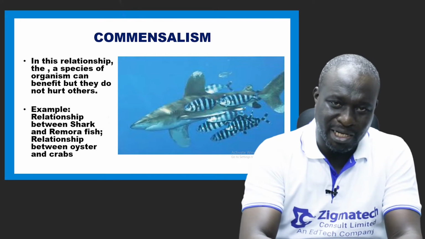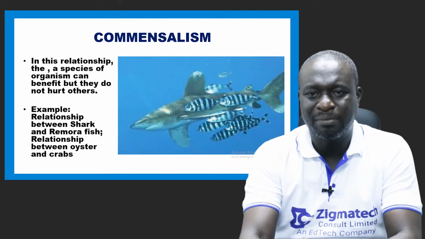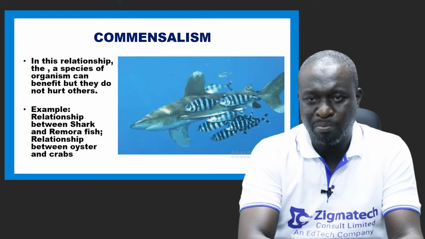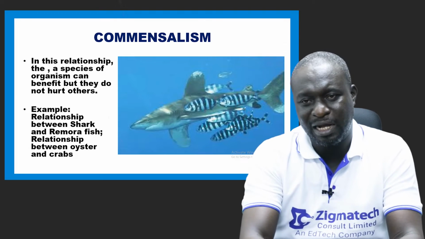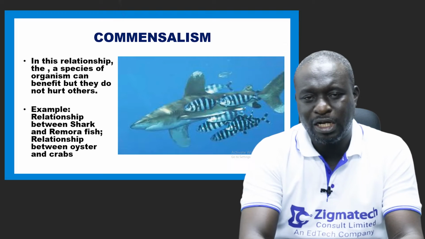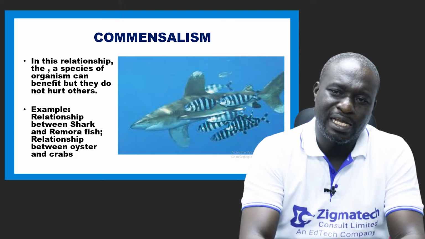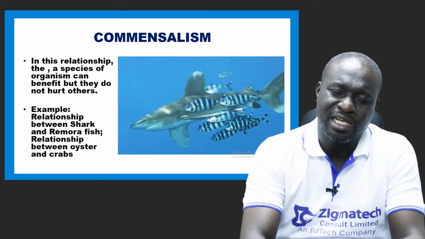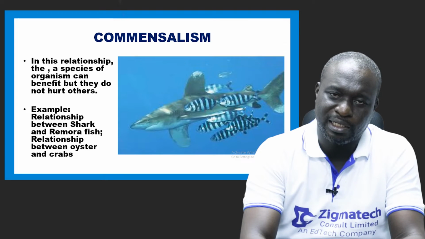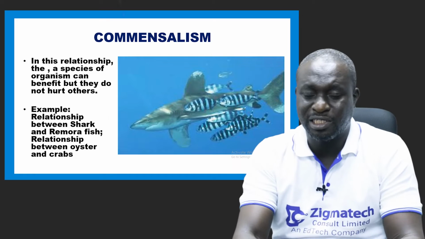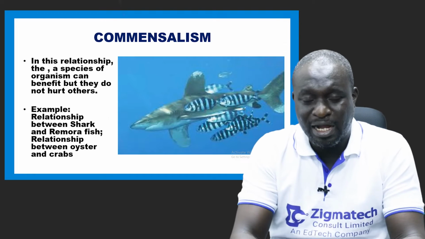All right? So the one that benefits is what we call the commensal. The one that does not benefit can be called the host.